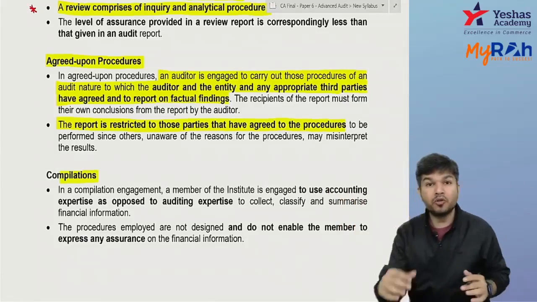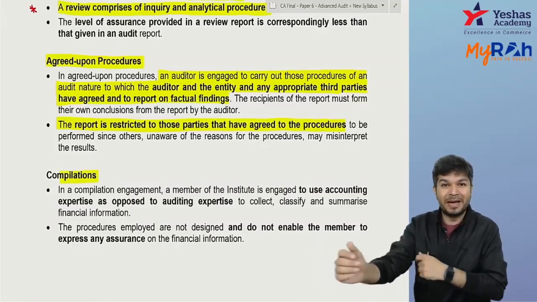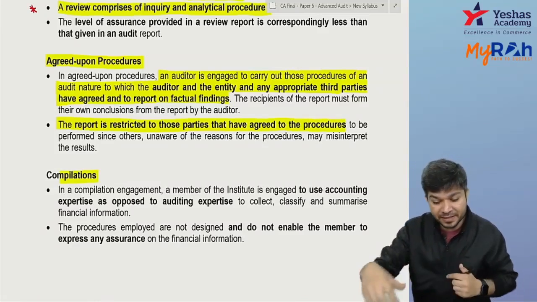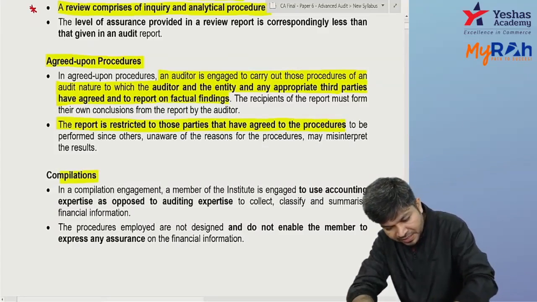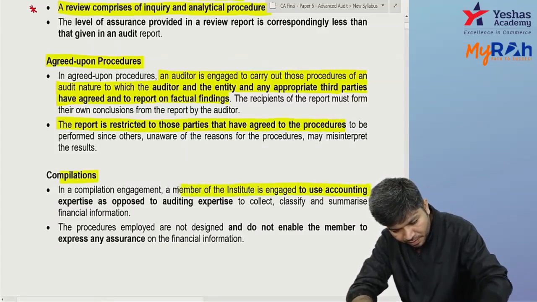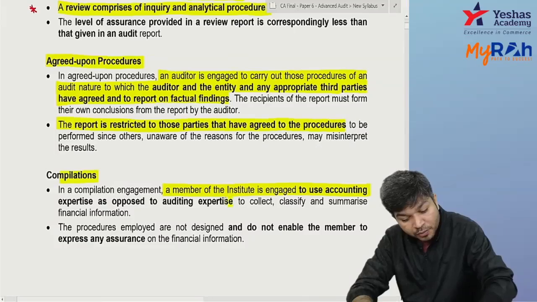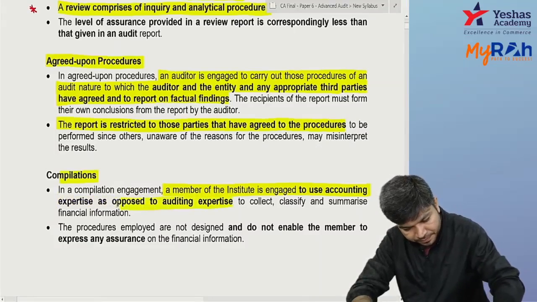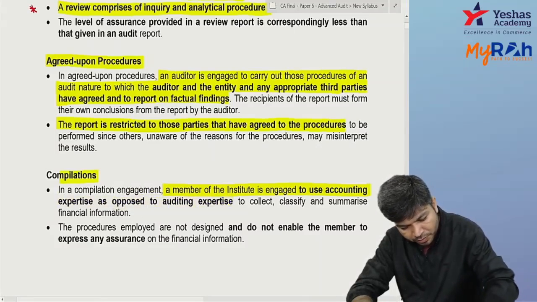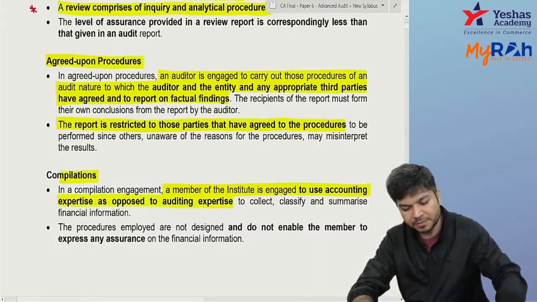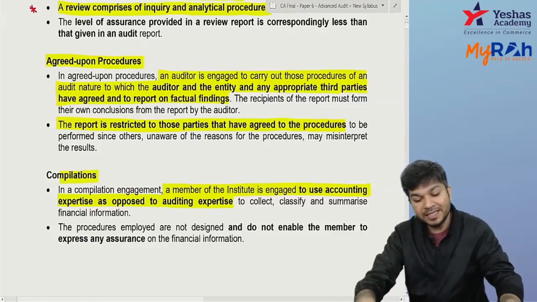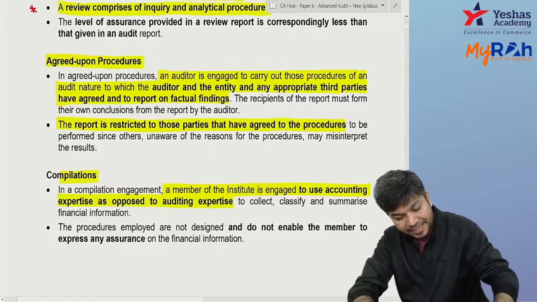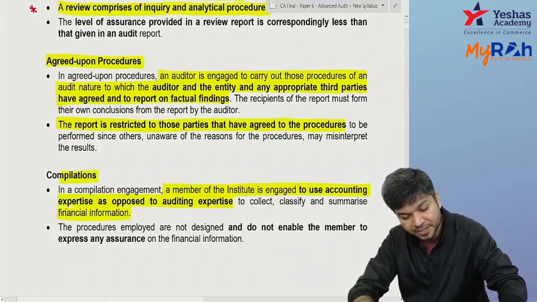Compilation, you're called upon to prepare something for management. You're helping management in preparing a summary. The member of ICAI is engaged to use accounting expertise as opposed to auditing expertise to collect, classify, and summarize the financial information.